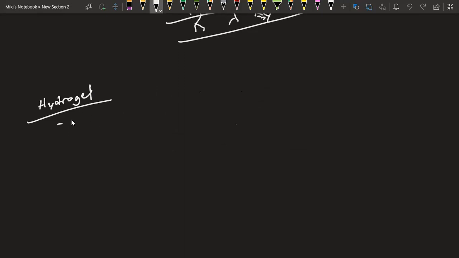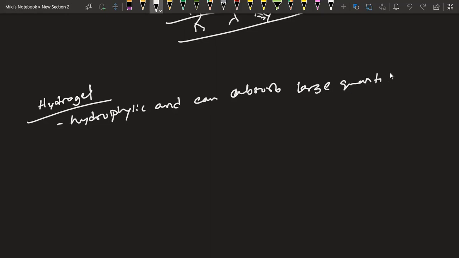So these are hydrophilic, and they can absorb large quantities of water. The second point is that the hydrogel is formed from chains of one polymer which are cross-linked using another molecule.